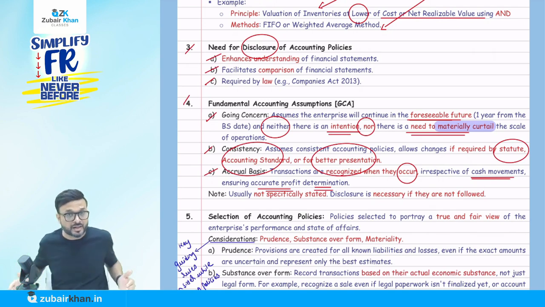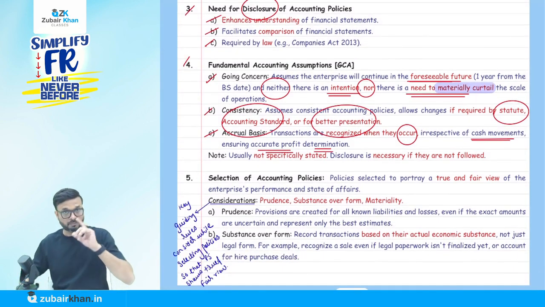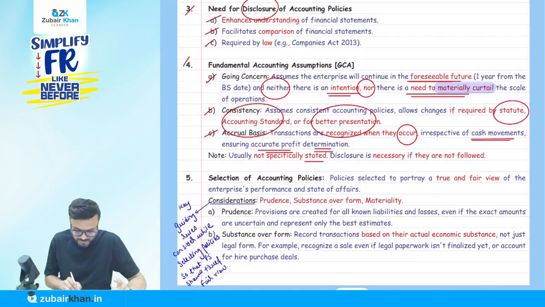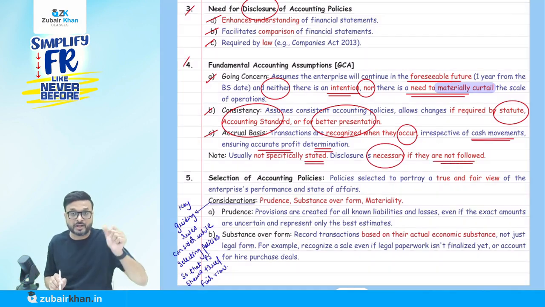So these three fundamental accounting assumptions, we always assume that we are following. If we don't follow them, then we have to disclose. Usually they are not specifically stated; disclosure is necessary only if they are not followed.